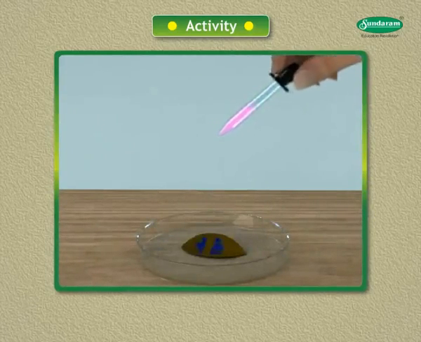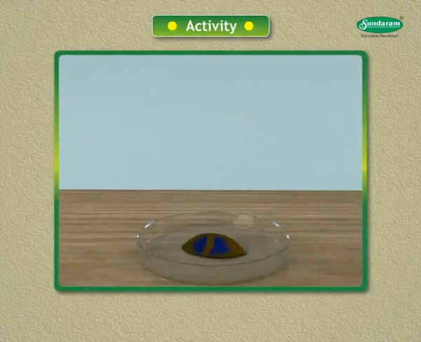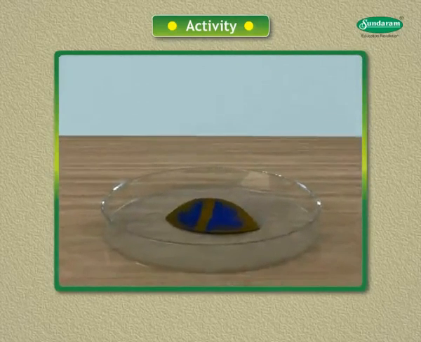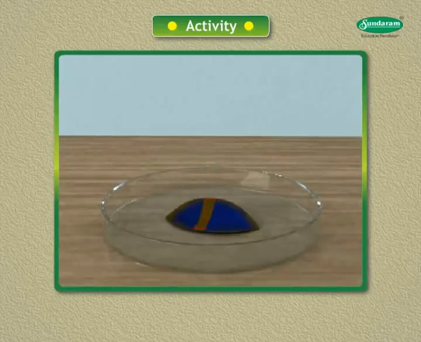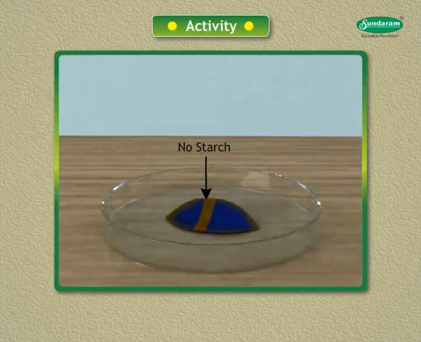Drop iodine solution over the decolorized leaf with the help of a dropper. Observe the change in color of leaf. 10. The middle part of leaf, which was covered with aluminium foil, does not turn blue-black on adding iodine solution, showing that no starch is present in this middle part of the leaf. This is because sunlight could not reach the covered middle part of the leaf, due to which the covered middle part of the leaf could not do photosynthesis to make starch.